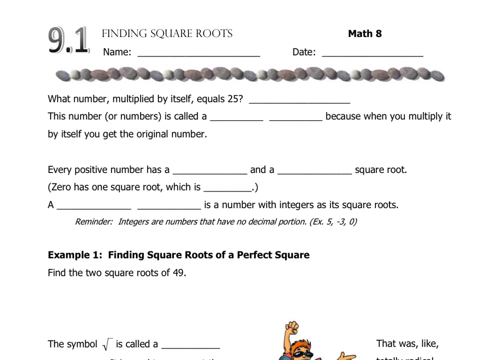Good morning, everyone. Today we're talking about square roots. So let's start with this first question. What number multiplied by itself equals 25?